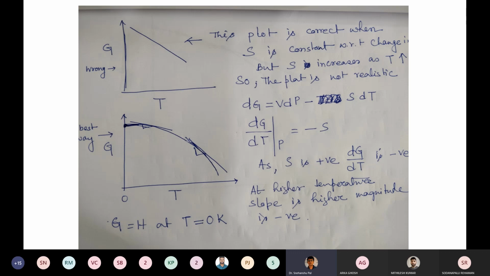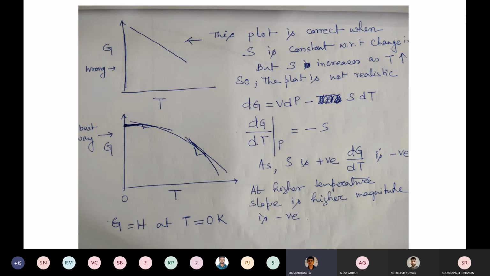That's why at higher temperature the slope is higher in magnitude, but negative in sign, because dG/dT at constant pressure is equal to minus S, and G equals H at T equal to 0 Kelvin.